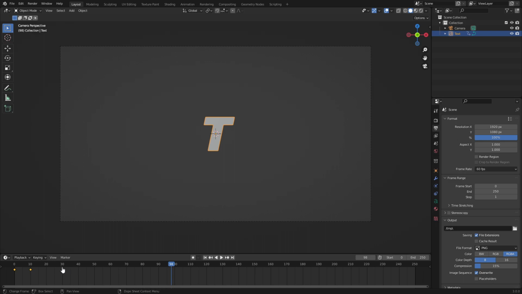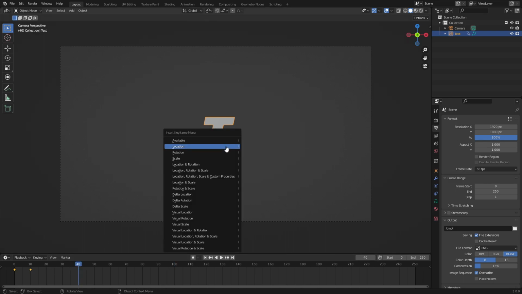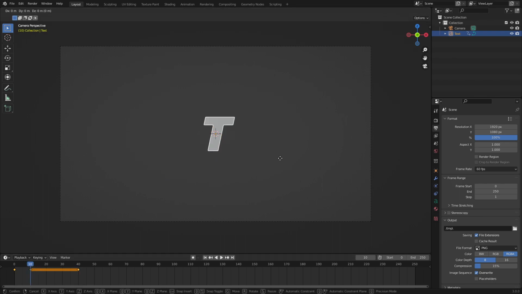Boom. Now I want it to smooth in a little bit, so we'll go ahead and go on frame 40, hit I, location, and then on frame 10 we'll hit G, Z and move it down just a little tiny bit so it has some places to go. So hit I, location once again, and now we play, and as you can see, it kind of slides up like that, which is very, very cool. So now we need to do the other letters, obviously, because it just says T for now.